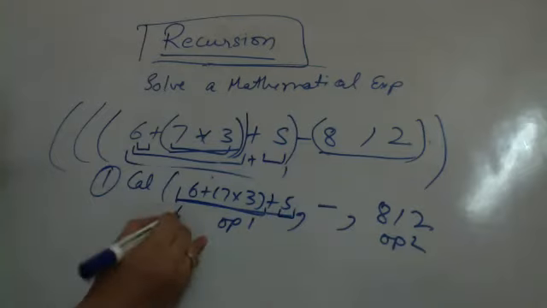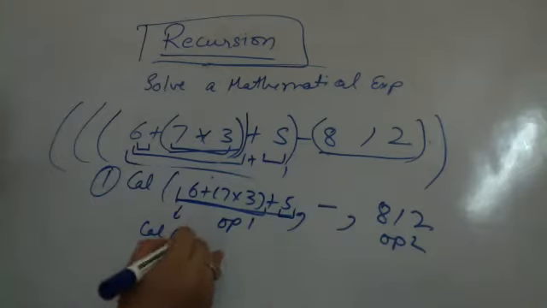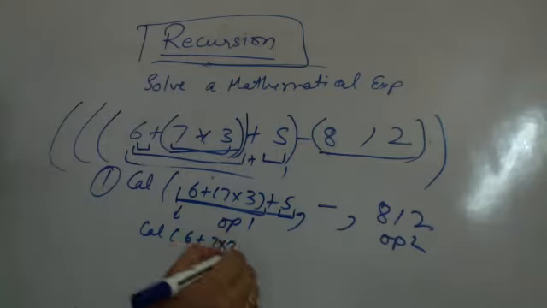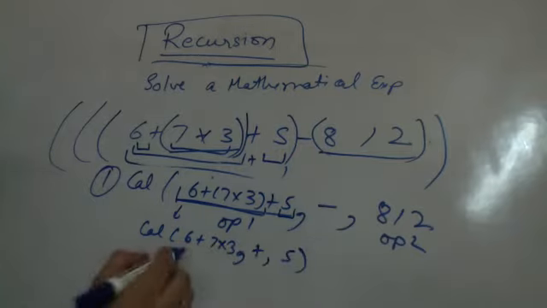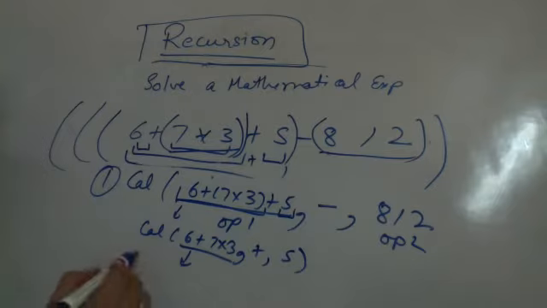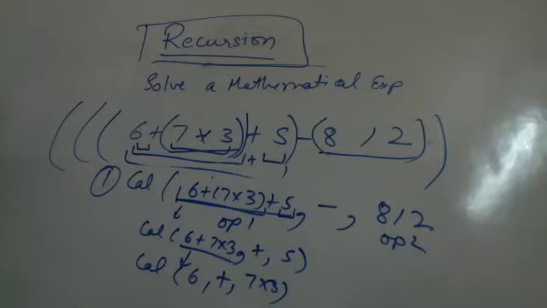So this again calls calculate 6 plus 7 into 3 plus 5. Now this will again call calculate 6 plus 7 into 3. Now 6 is the operand 1 which you have got. यहाँ पे दोबारा कॉल नहीं होगा.